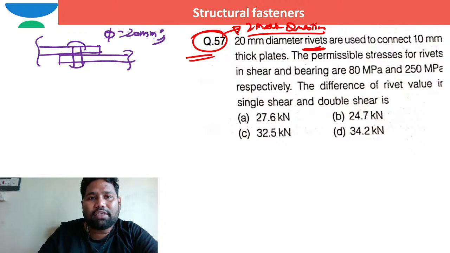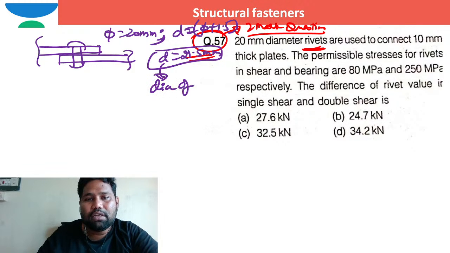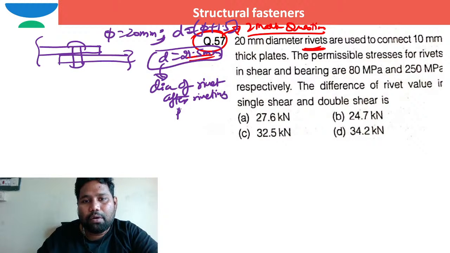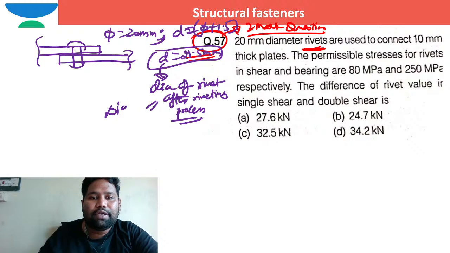So what is the gross diameter of the rivet, or what is the diameter of the rivet after the riveting process? The diameter of the rivet after the riveting process is nominal diameter plus 1.5. In this case, 20 plus 1.5, it is 21.5 millimeter. This is the gross diameter of the rivet after the riveting process. Its diameter will get increased, which is equal to the diameter of the hole, definitely, right?